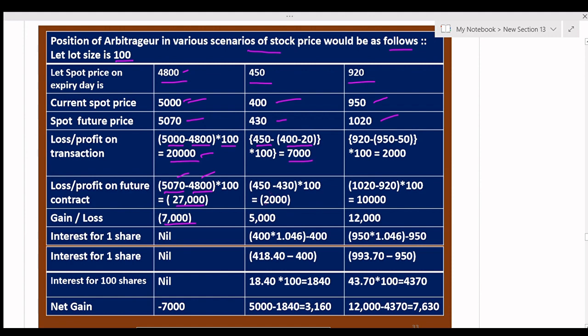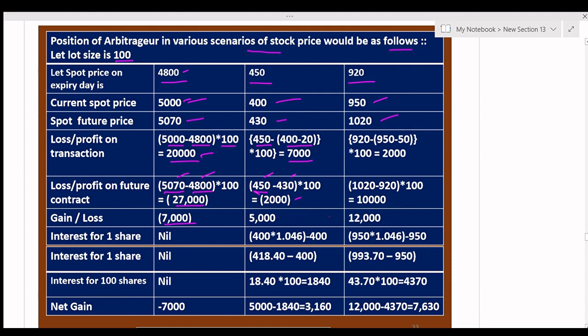Now in the future contract, it is sell future, and the spot future price is higher than the expiry date price, so there is a loss of 2,000. So the net gain will be 5,000.